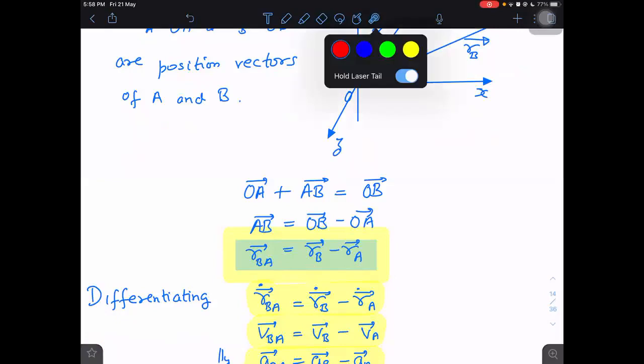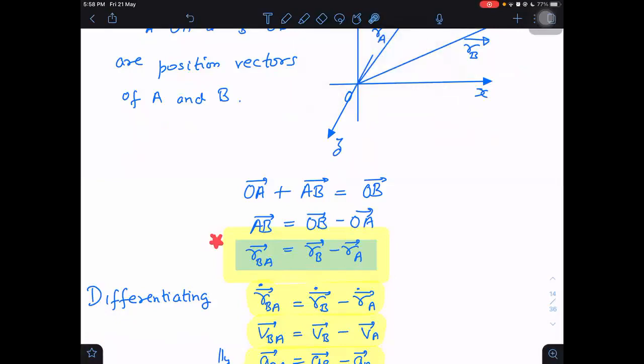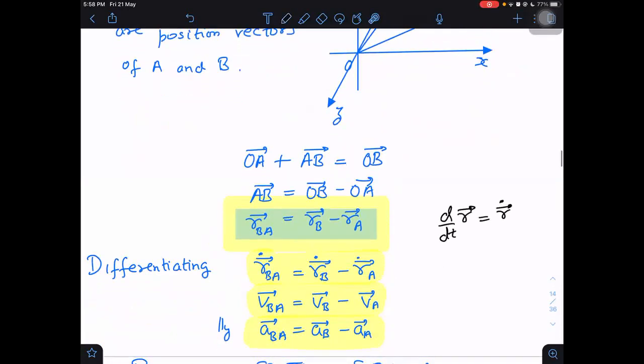This is an important formula: position vector of B with respect to A is equal to position vector of B minus position vector of A. If I differentiate both sides with respect to time by putting a dot here, what do you mean by dot? It is a shortcut notation: if I have to write dr by dt, I can just write r dot. Notation in short for the differentiation.